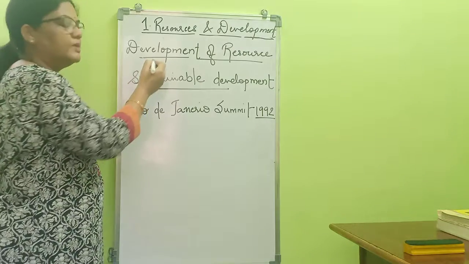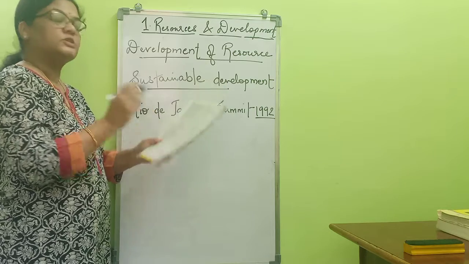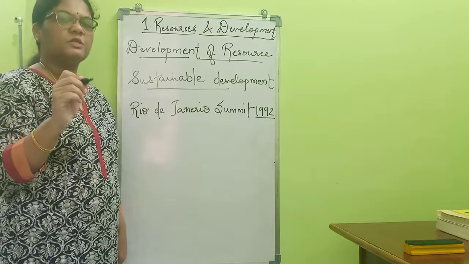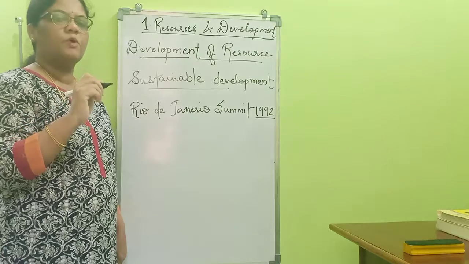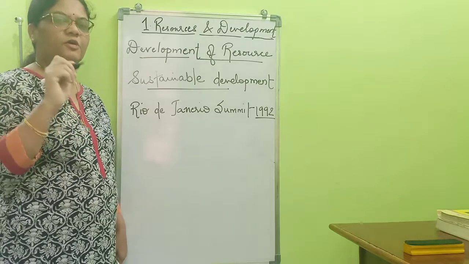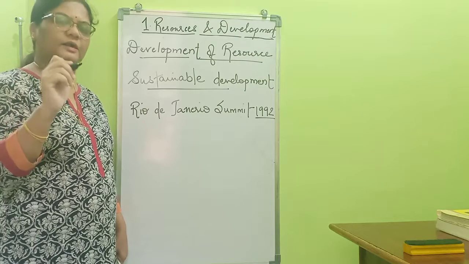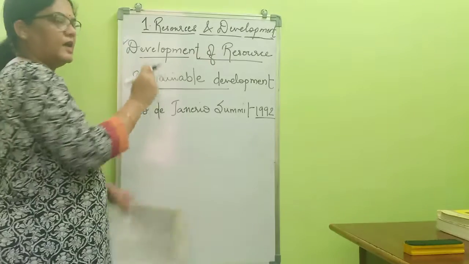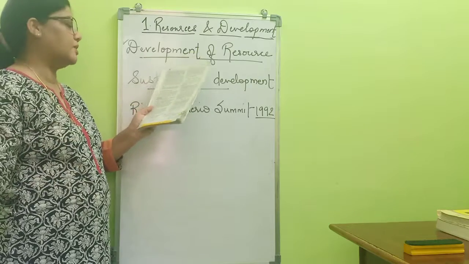The third point is that due to all this overutilization of resources, we are facing global warming, depletion of ozone layer, and deforestation. So this first topic is related to it, and we have written one question related to it.